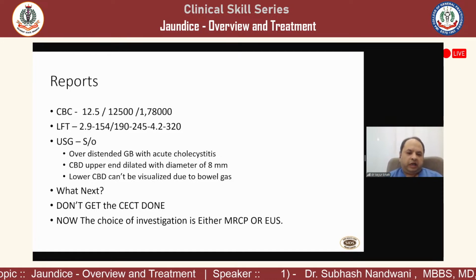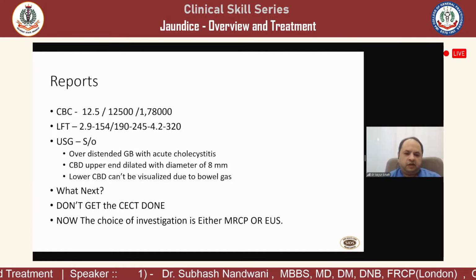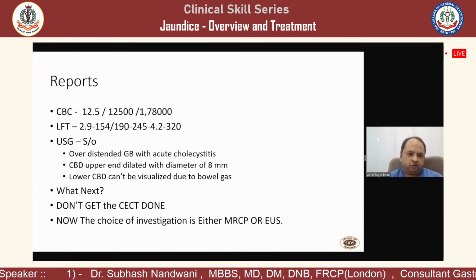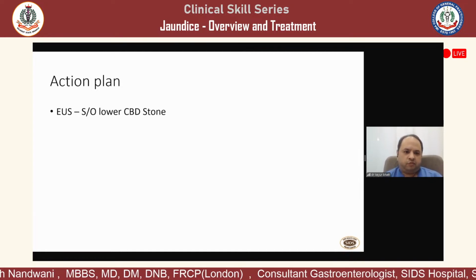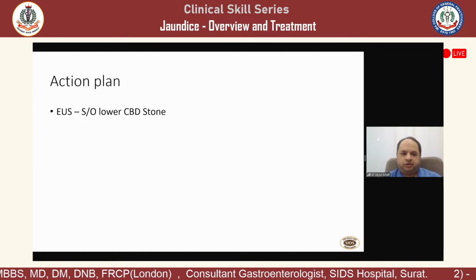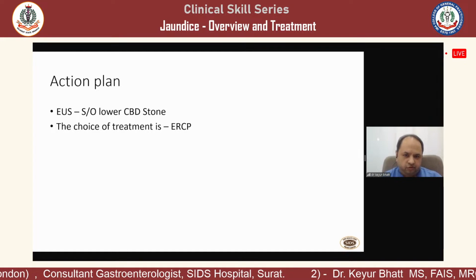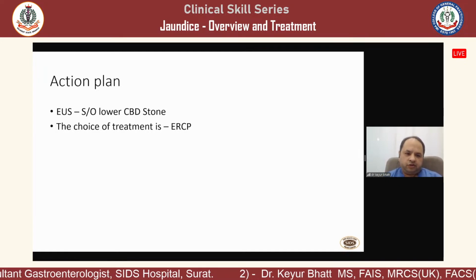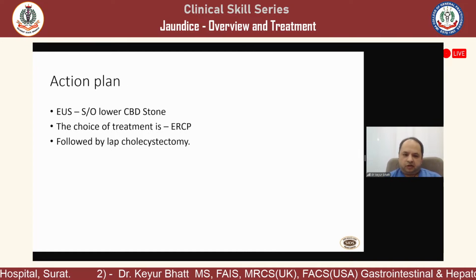There is no point in getting the CT scan done because the CT scan report will be normal and CT scan will easily miss the lower end CBD stone. So the action plan, best investigation is endoscopic ultrasound that suggested a CBD stone. Choice of treatment, once we confirm that yes, there is a CBD stone, either on EUS or USG, the choice of treatment is ERCP followed by laparoscopic cholecystectomy.